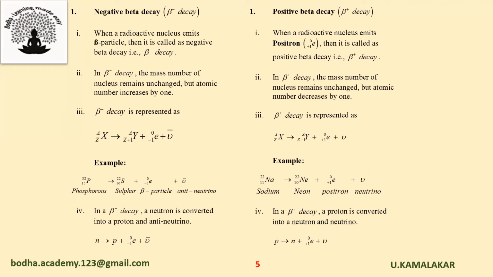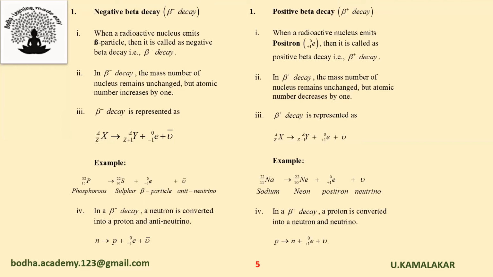In negative beta decay, the mass number of the nucleus remains unchanged, but atomic number increases by 1. Negative beta decay is represented as element X with atomic number Z and mass number A. On emitting a beta particle, it is converted into an element Y with atomic number Z+1 and mass number A, along with an antineutrino emitted.